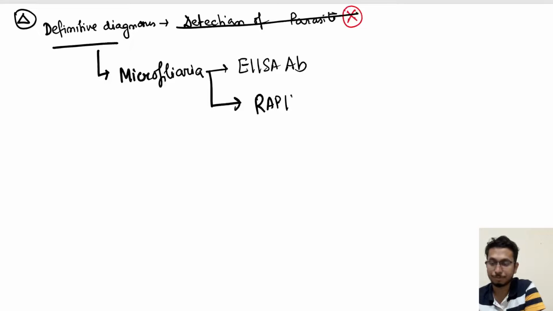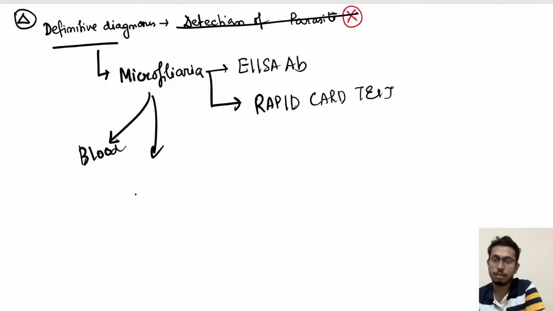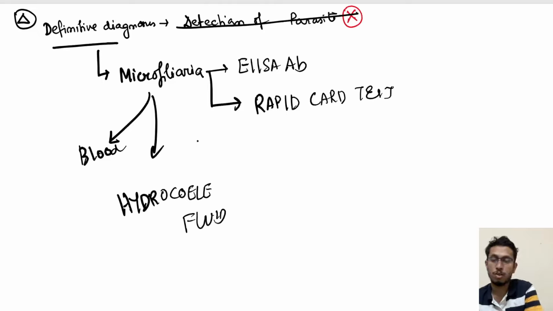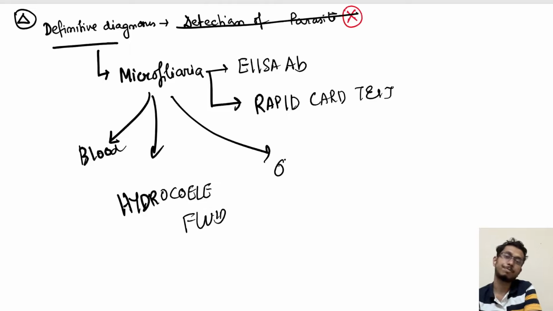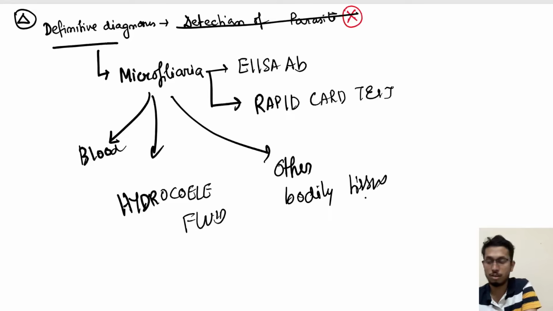For the rapid card test, from where can you collect the sample? You can collect the sample from blood, from hydrocele fluid, or from other bodily tissues. All right.